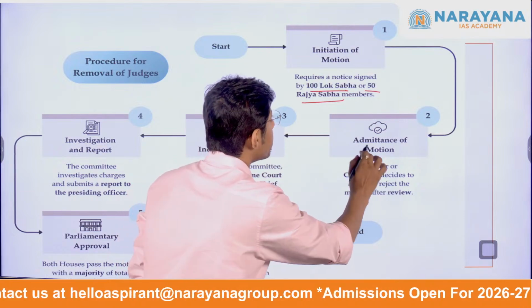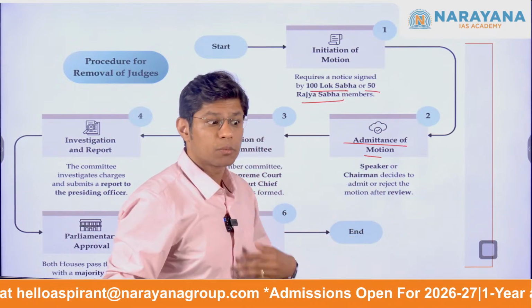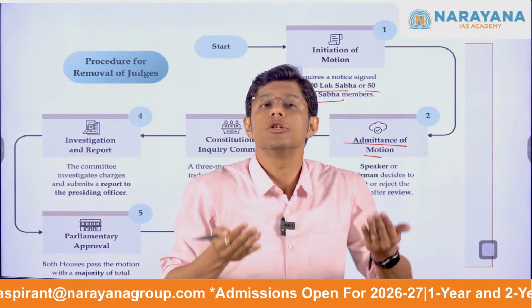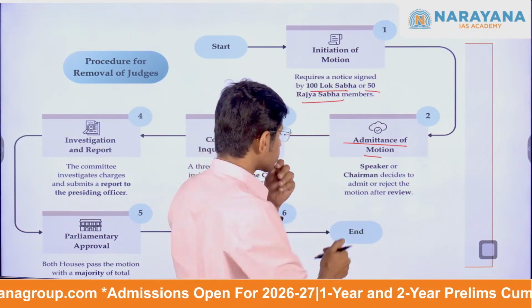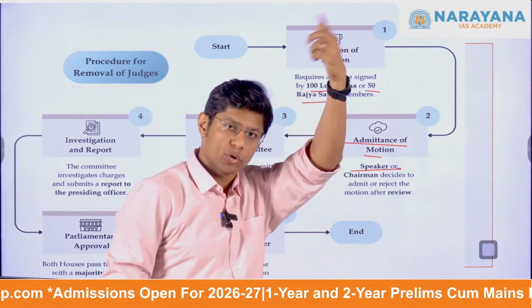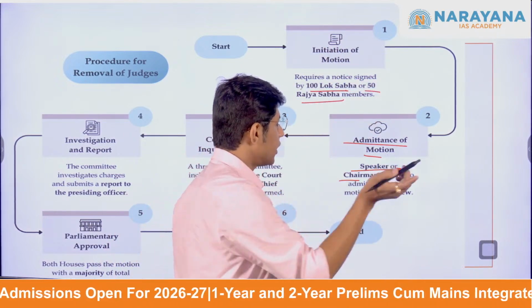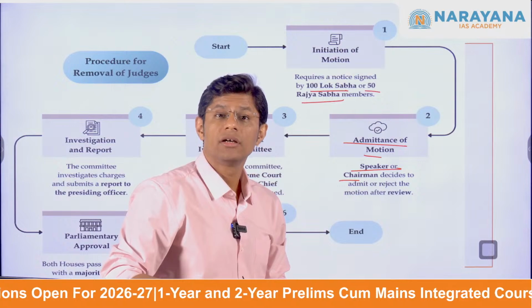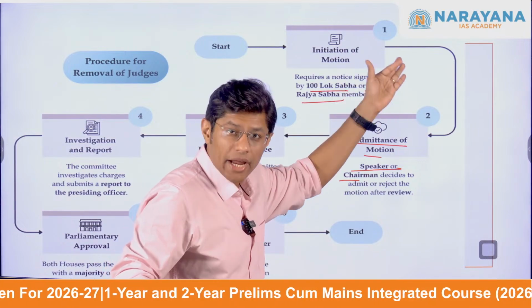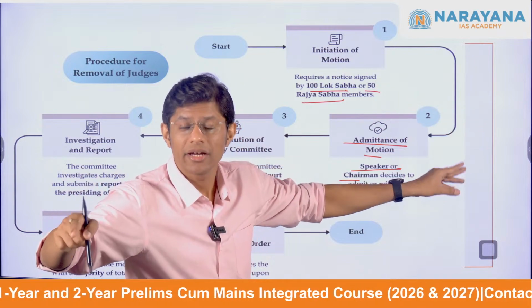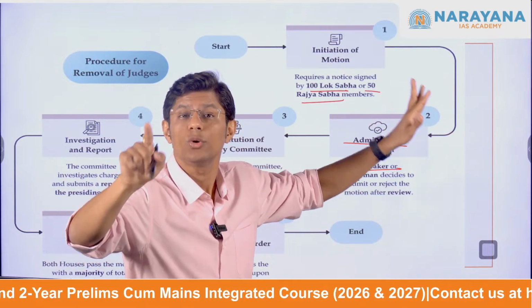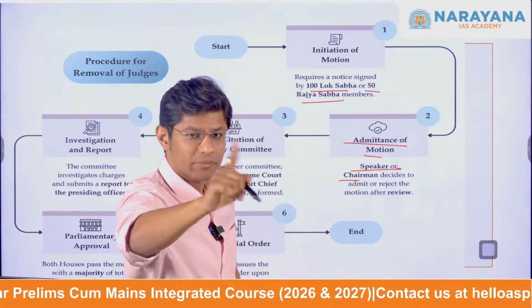The second stage is admittance of motion, which means once a motion is submitted, it also has to be accepted. And who accepts it? The presiding officer: the Speaker in the case of Lok Sabha, the Chairman in the case of Rajya Sabha. Though the motion is backed by 100 MPs in Lok Sabha and 50 in Rajya Sabha, it is still the presiding officer who decides whether to accept it or simply reject it.